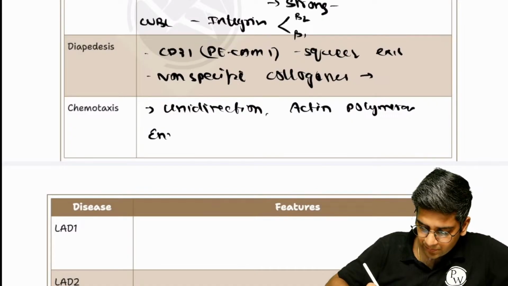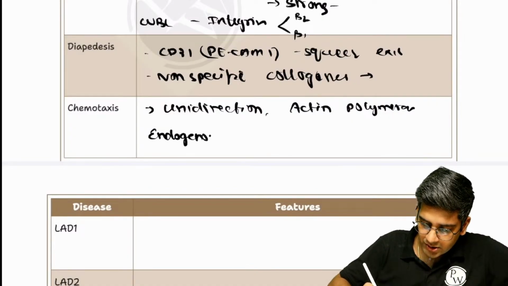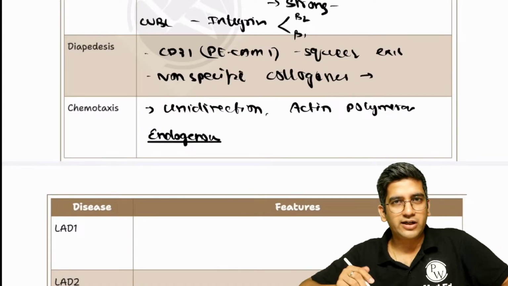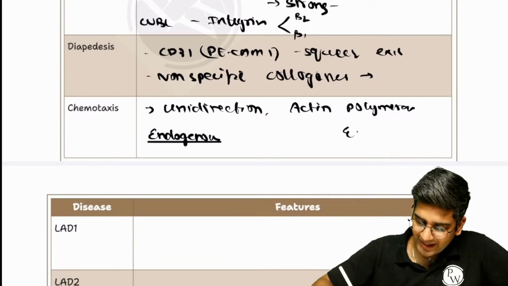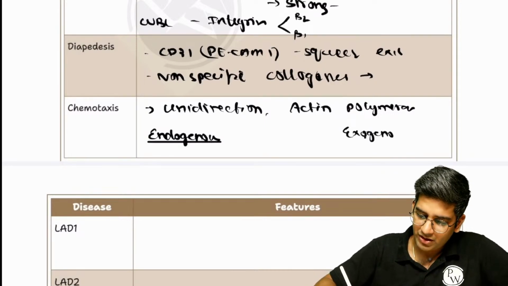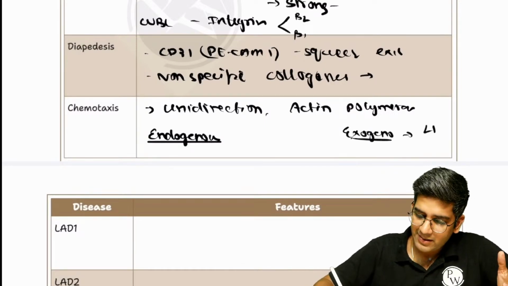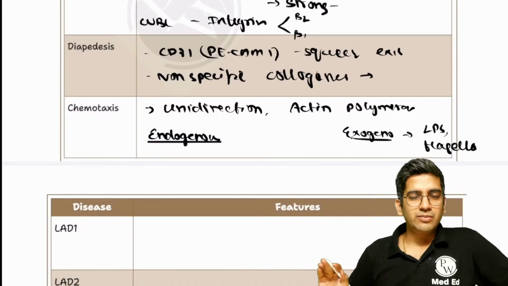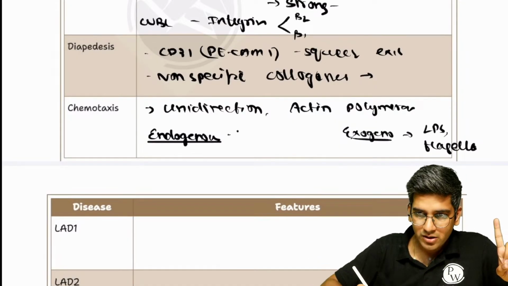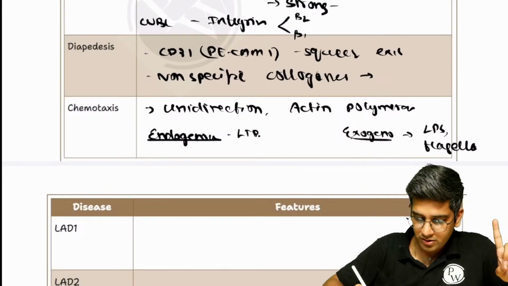So we have two kinds of chemoattractants. Endogenous. Can anyone tell me one endogenous chemoattractant factor? Very important one. Exogenous, you can write a lot. You know, complete bacteriology now, right? Lipopolysaccharide, flagellar protein, pilin, lots of them are there. Endogenous, leukotriene B4. You guys forgot that guy. Complement factor 5A.